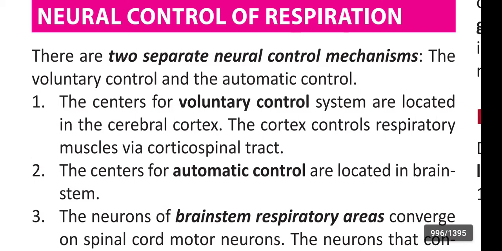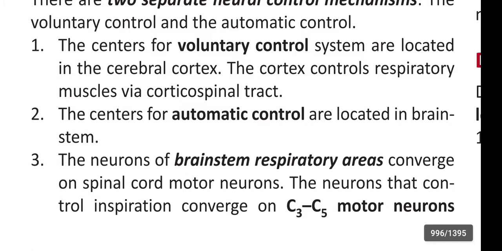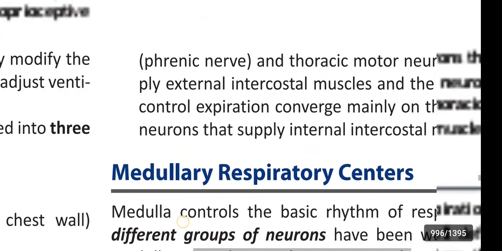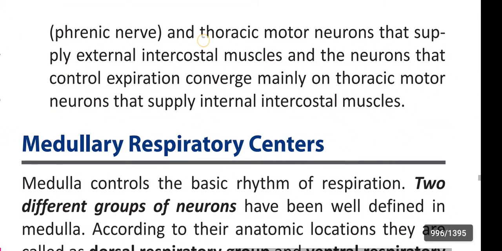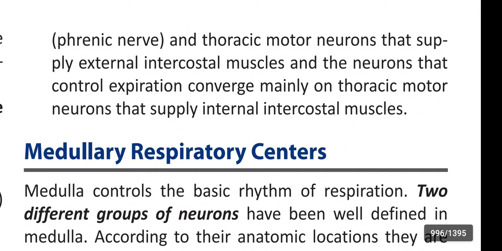The center for automatic control is located in the brainstem. The neurons of brainstem respiratory areas converge on spinal cord motor neurons. The neurons that control inspiration converge on C3 to C5 motor neurons. We call this the phrenic nerve. And the thoracic motor neurons that supply external intercostal muscles, and the neurons that control expiration converge mainly on thoracic motor neurons that supply internal intercostal muscles.